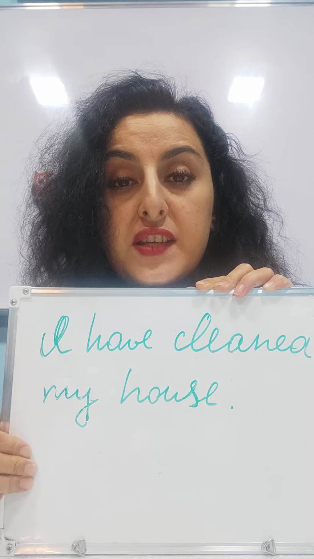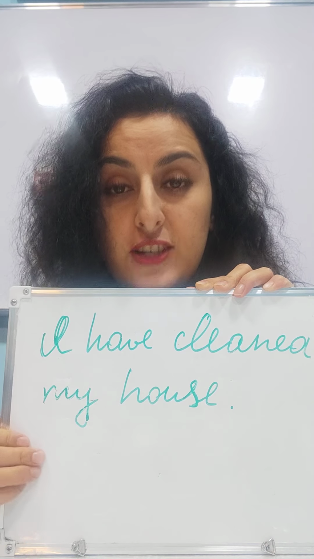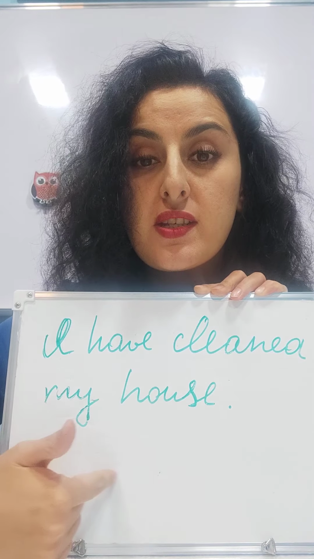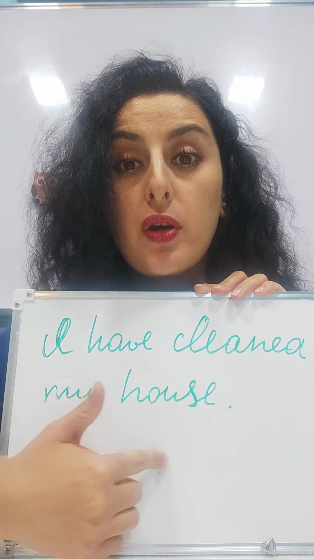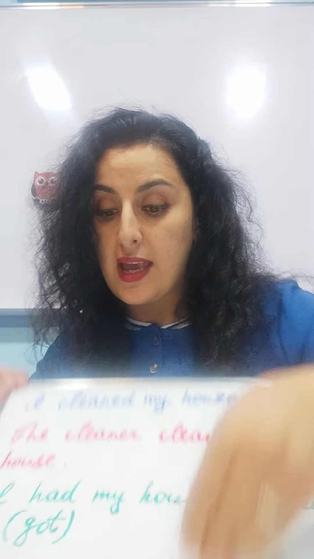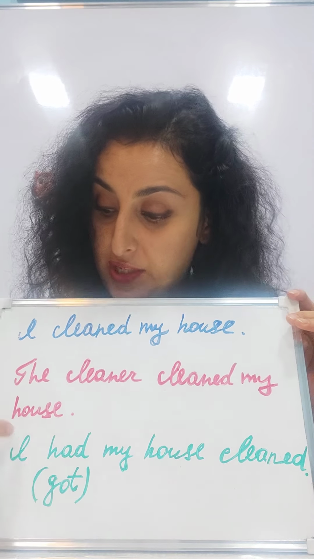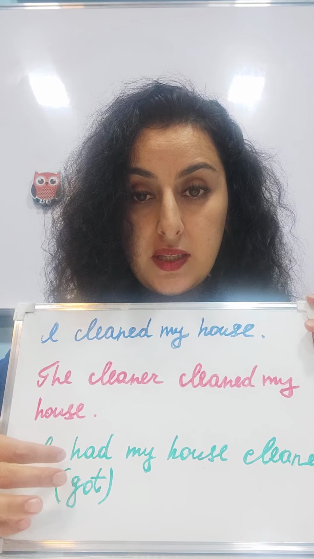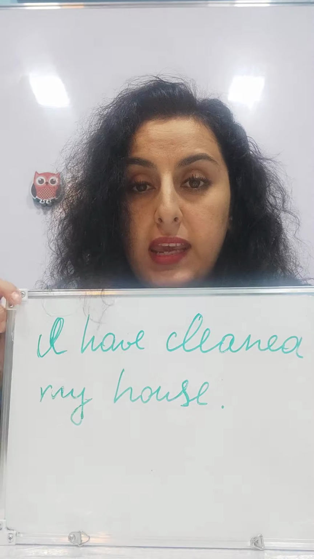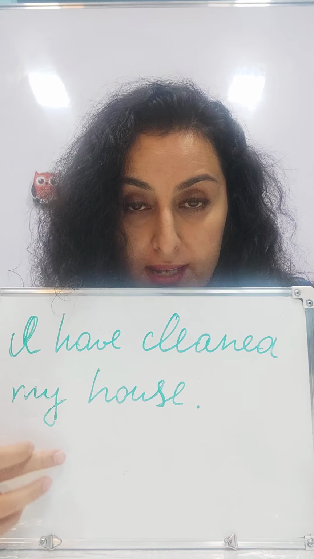This is the present perfect tense form. Please never mix up these sentence structures. Pay attention to the sentence structure. Pay attention to the word order. Yes? In this case, I say, I had my house cleaned. Can you see subject, auxiliary verb, plus object plus participle 2? But in this case, I say subject, auxiliary verb have, participle 2, and object. So this is the difference between causative and present perfect in English.